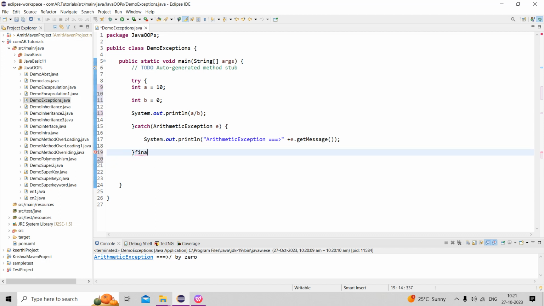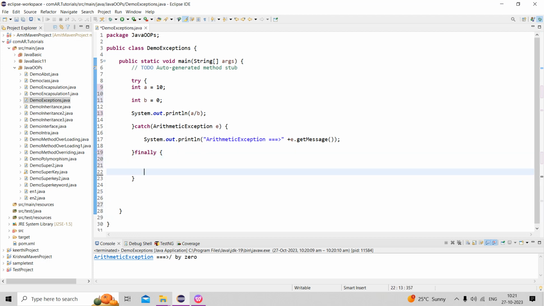For writing finally, we are writing the finally.